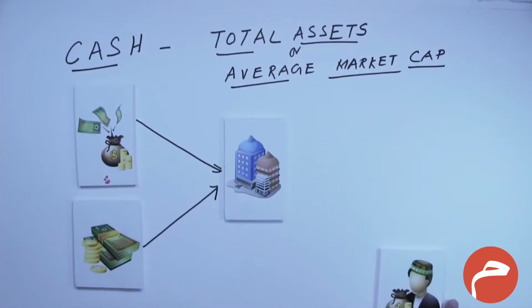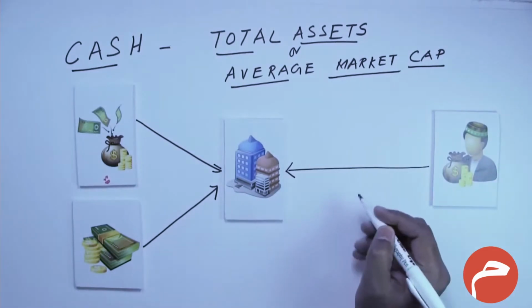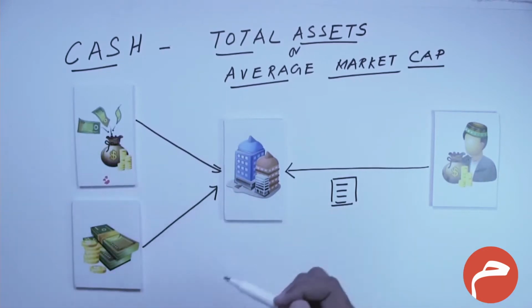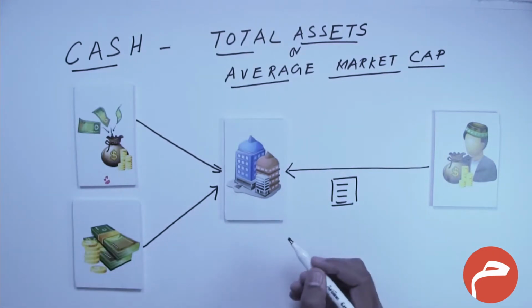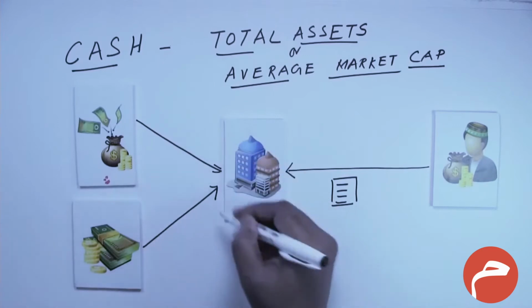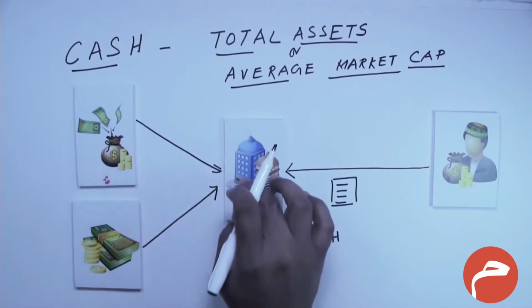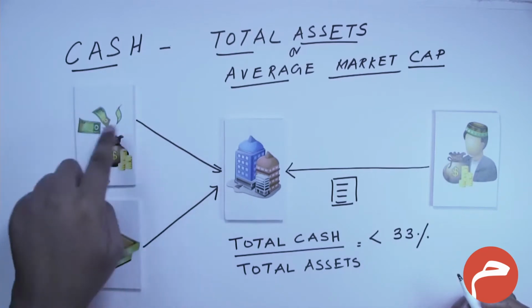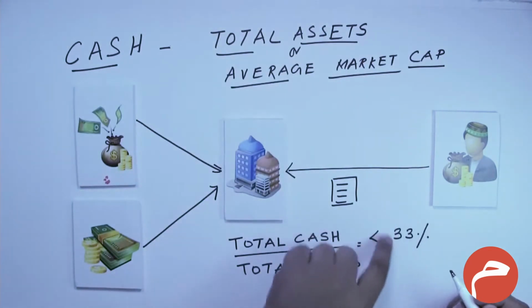Now the question is, in such a scenario, if this is an Islamic fund, can an Islamic fund invest in such a company by buying a share of it? The answer is, we first have to understand the amount of cash this company has in relation to the total assets or the average market cap. The basic guideline is that the total cash of the company divided by the total assets of the company should be less than 33%.